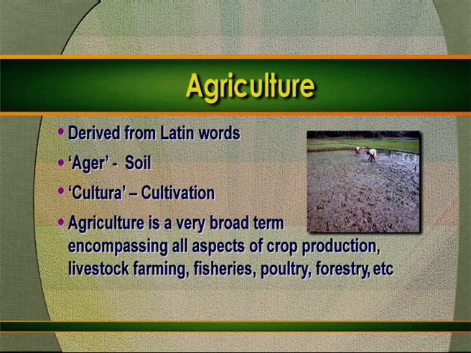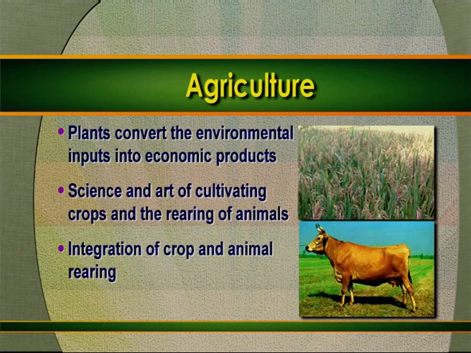Agriculture is a very broad term which includes all aspects of crop production, livestock, farming, fisheries, poultry, forestry, sericulture and many other things. Agriculture is basically growing of plants in the existing land base under the prevailing climatic conditions. What do plants do? Plants convert the environmental inputs like solar energy, carbon dioxide, water and soil nutrients into economic products. These economic products are used by humans and animals for their food and also as industrial raw materials.